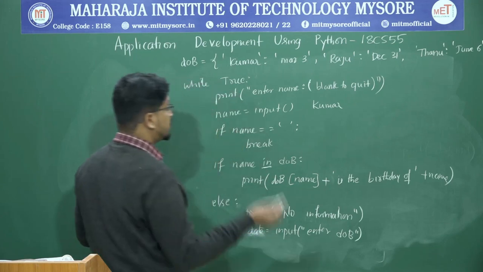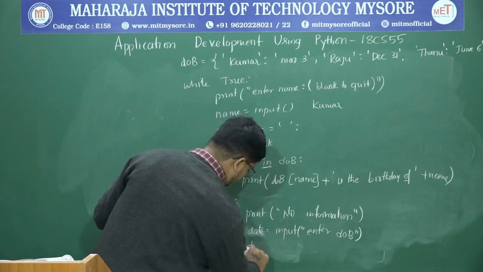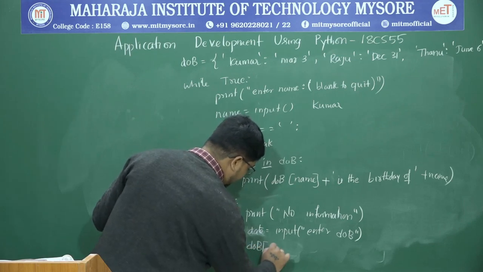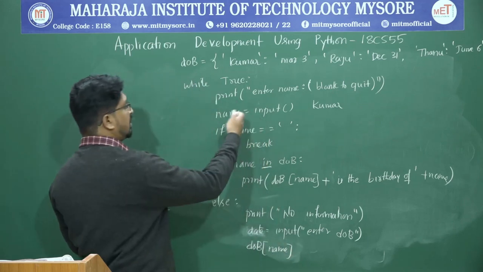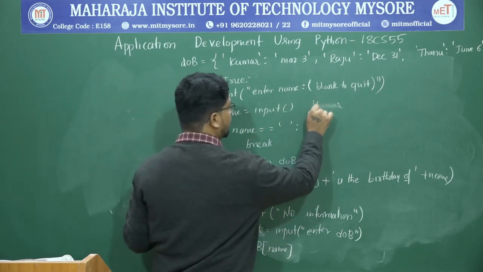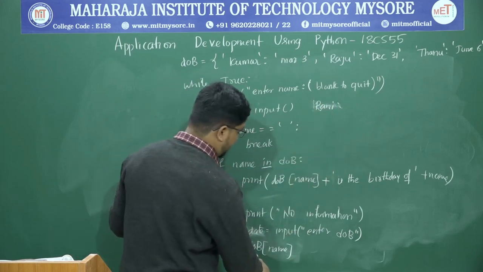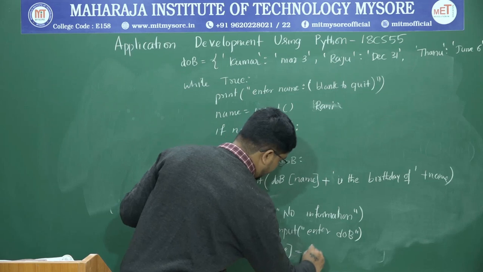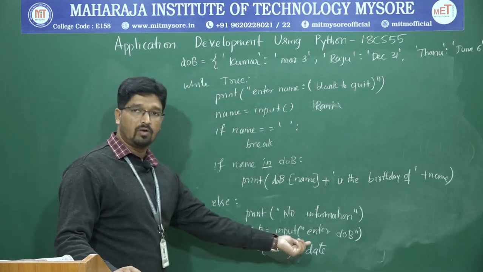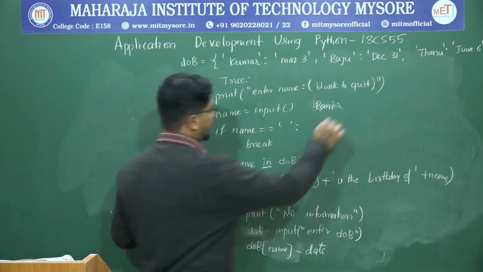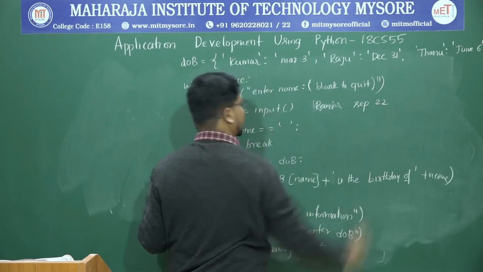Then what should you do? How do you insert a new value into the dictionary? That is dictionary name, date of birth. What is the key? The key is name, which we have already taken as input. Let us say Rani, we already have Rani. So date of birth of name is equal to date, whatever date input we have taken. Let us say Rani's date of birth is September 22.